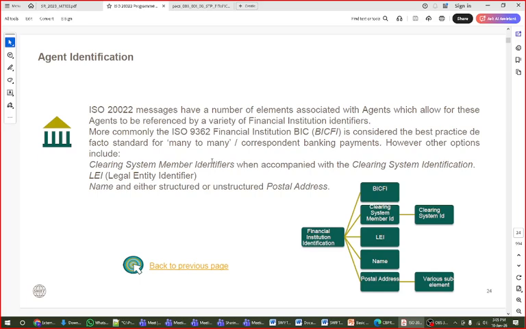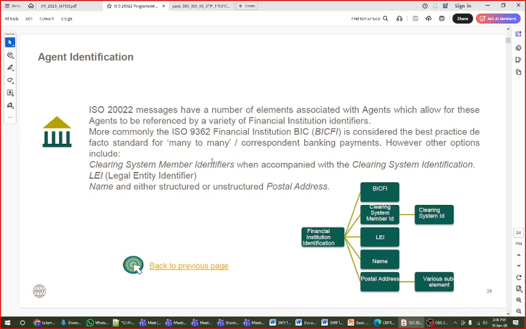That is A and D only, I think. Yeah, A and D only. So A contains your party identifier or BIC, and D contains the party identifier with address. The same concept is now divided here, shown with the help of a different naming convention.